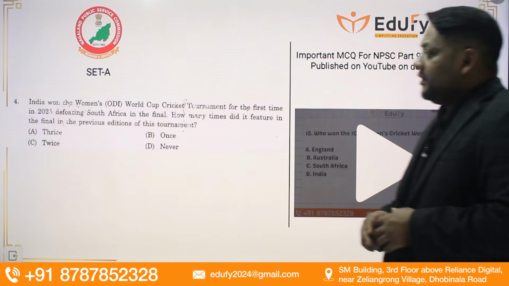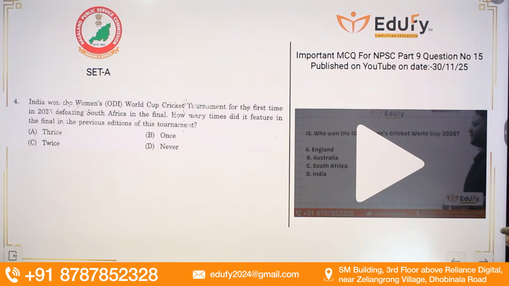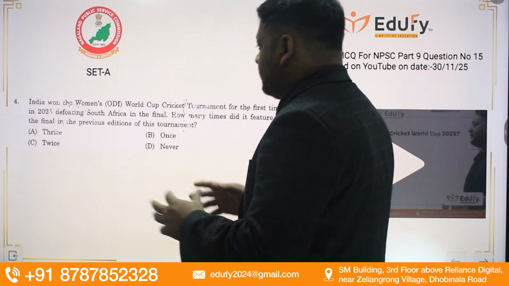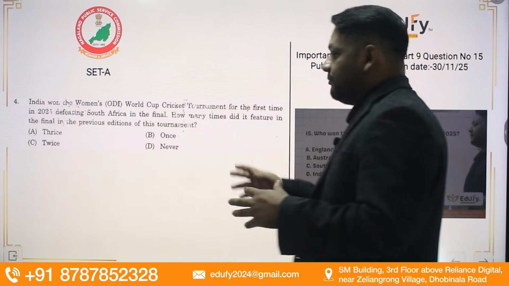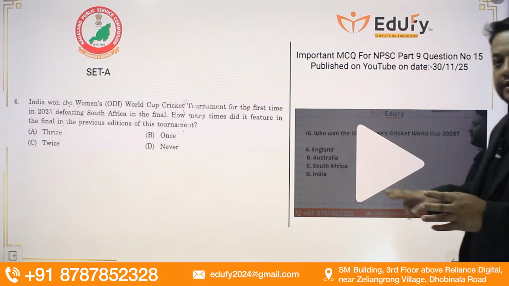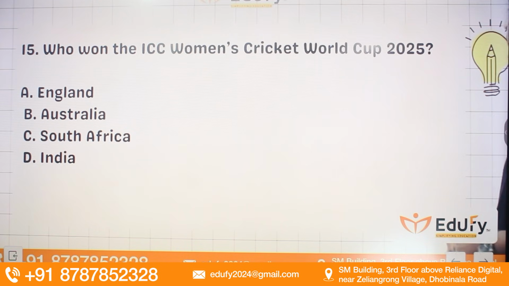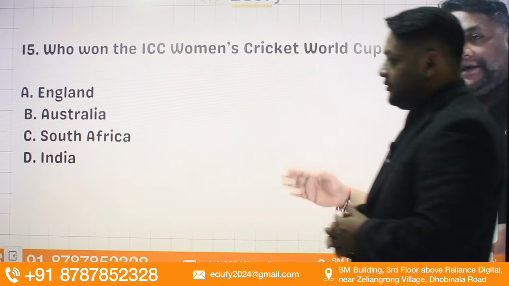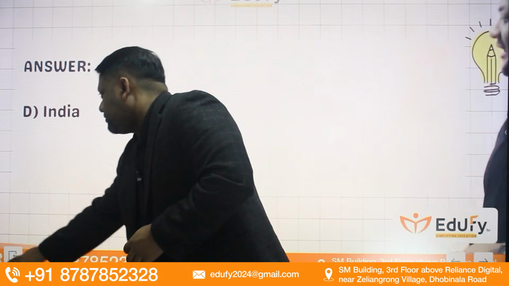Next question: India won the Women's ODI World Cup cricket tournament for the first time in 2025, defeating South Africa in the final. So I'll just jump into the video. I won't say anything. Just look for yourself and decide. Women's World Cup 2025, options: England, Australia, South Africa, and India. So the right answer should be India.